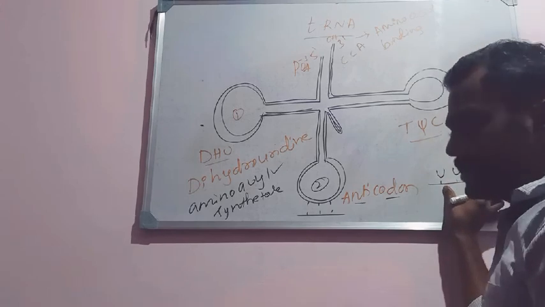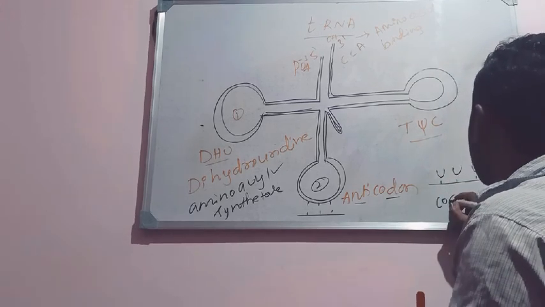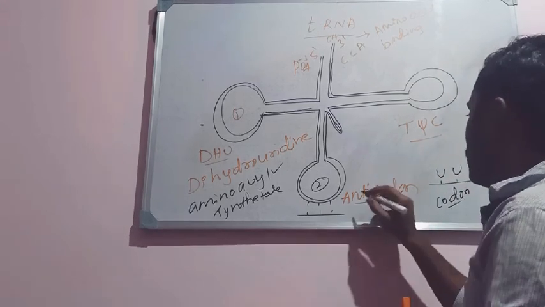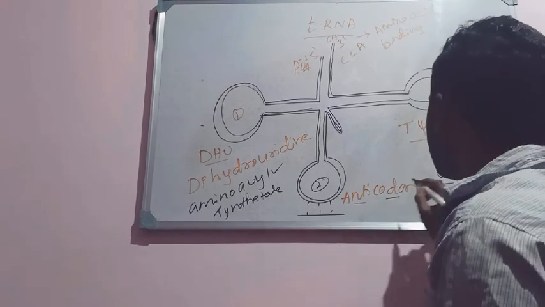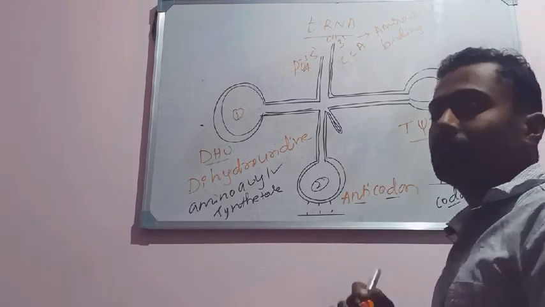A group of 3 bases found on the mRNA is called a codon. The nucleotide bases found in the DNA are called the code. Whereas in the tRNA, it is called the anticodon. This anticodon loop of tRNA is complementary to the codons found on the mRNA.